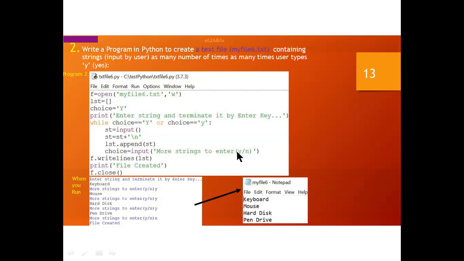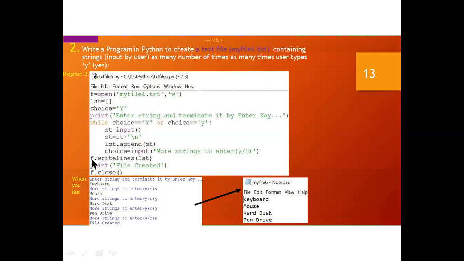You can press Y or N. You can input Y, it will continue. If you press N, that will be terminated. This line is for that termination.